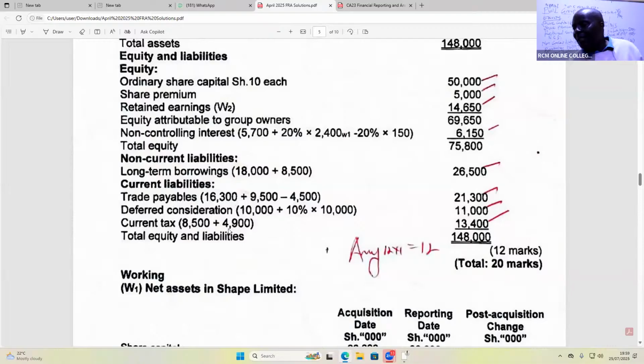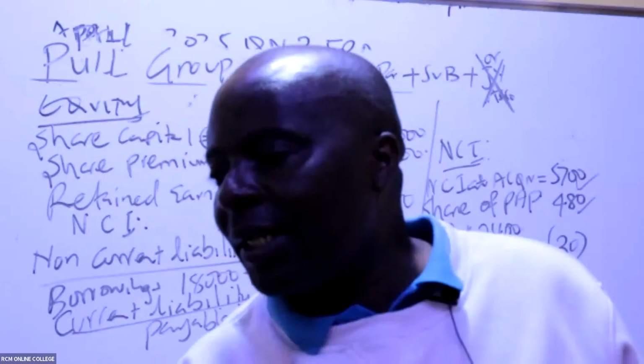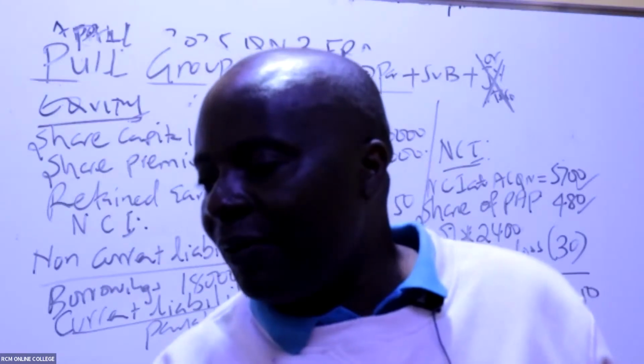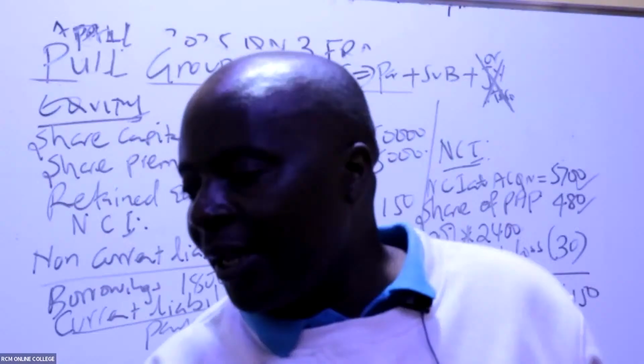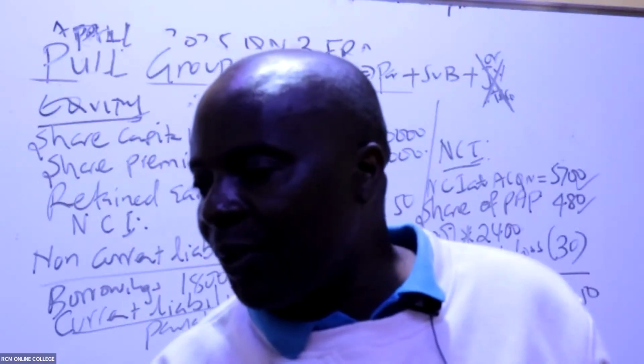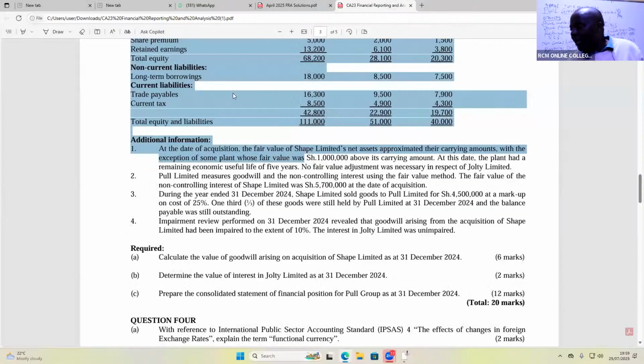And then come and give us current tax. You can see current tax. Very easy. Current tax, what do we have there for current taxation? Current tax, sorry, I should have shared this one. So current tax, ladies and gentlemen, what I have is this one. You can see 8,500 plus 4,900. Please add 8,500 plus 4,900. There is no adjustment, this is easy. That's deferred tax, no adjustment.